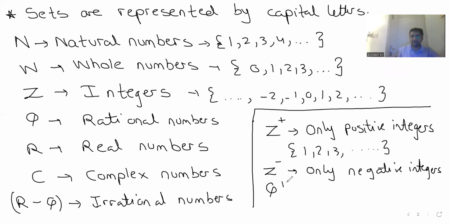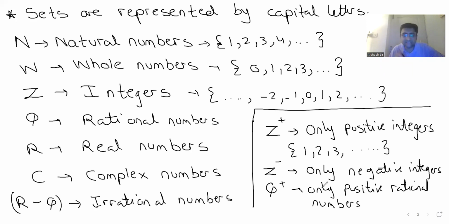Similarly, guys, Q plus means only positive rational numbers. So whenever we see a Q plus, Q minus, R plus, R minus, you should know what it means. Does anyone have any doubt in this terminology? Yes or no? No, sir. Fantastic. Make a note, guys.